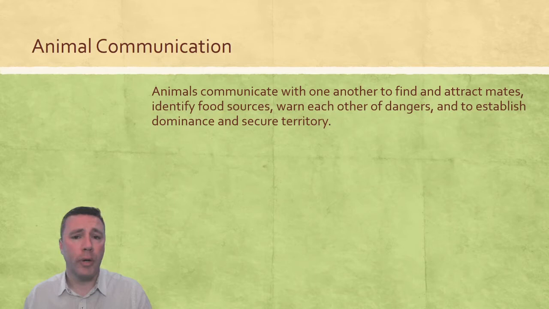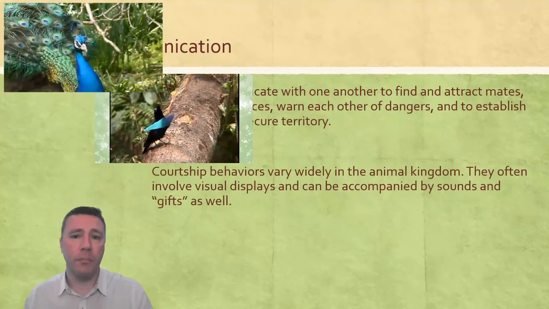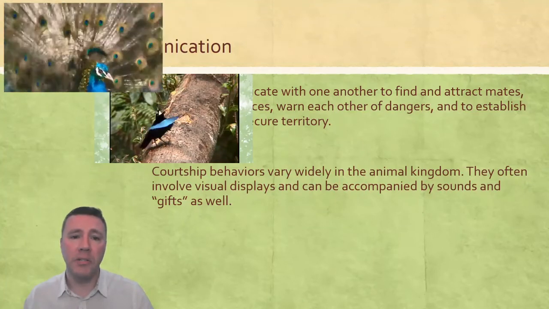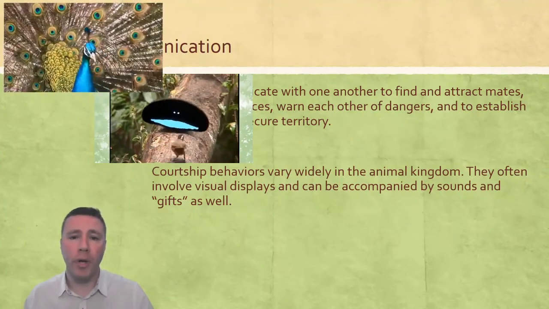Perhaps one of the most critical forms of animal communication involve courtship behaviors. Courtship behaviors are those by which animals attract mates so that they can combine their genes with and reproduce. Oftentimes, these courtship behaviors are visual displays. They're there to show off their worthiness for reproduction.